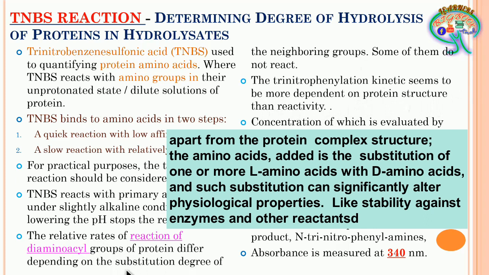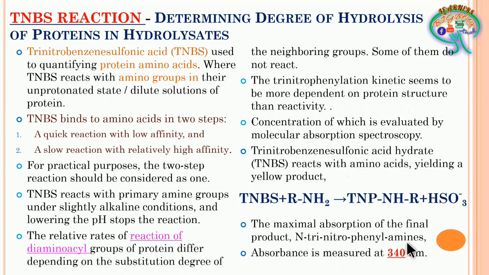Now, as we have discussed, when trinitrobenzene sulfonic acid reacts, it gives the product trinitrophenyl amines. Trinitrophenylation kinetics is the active reaction happening between the TNBS and the amino acids. As we have discussed, the substitution degree of the neighboring groups is going to hinder it. The same thing is stated here: the trinitrophenylation kinetic reaction is more dependent on protein structure than reactivity.